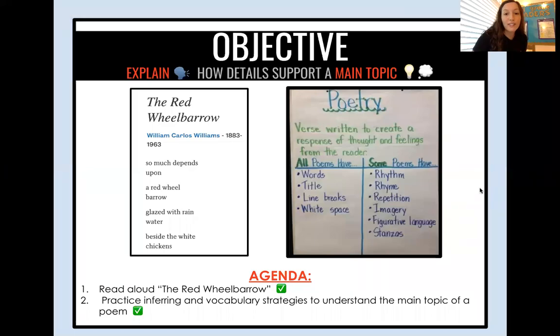Hello, friends. So today is a special day because we are going to be reading a poem. And the poem we're going to be reading today is called The Red Wheelbarrow, and it was written by William Carlos Williams. You guys are probably thinking, hey, I know that name. That's because William Carlos Williams is the name of the main character in our story, A River of Words.